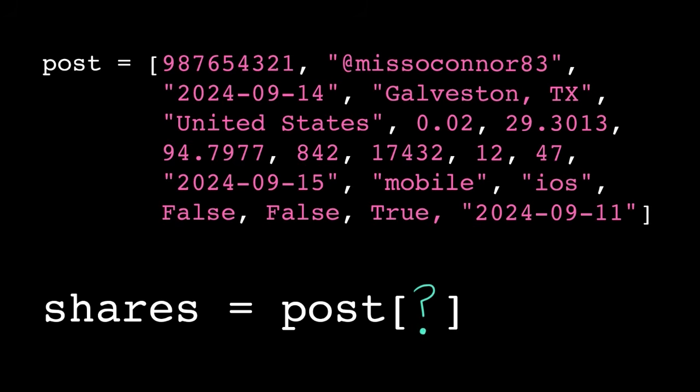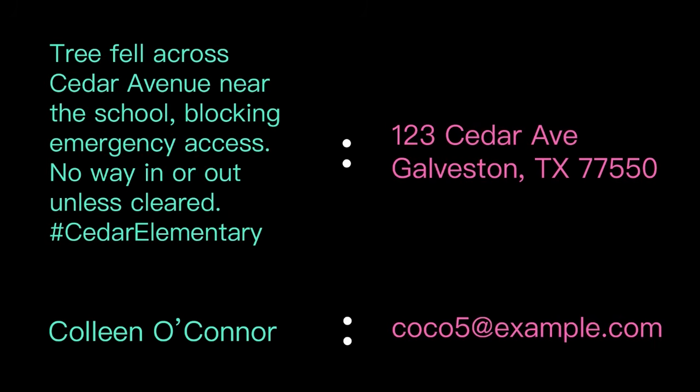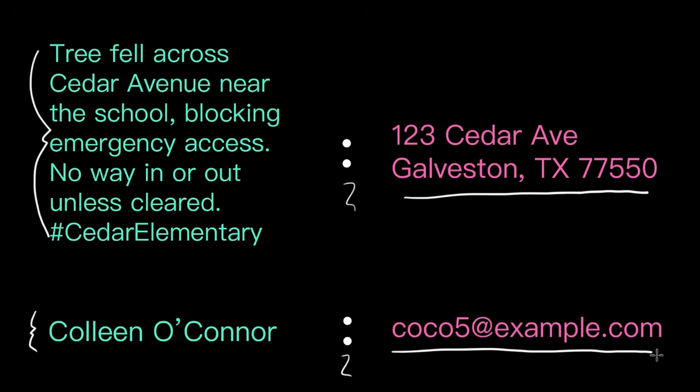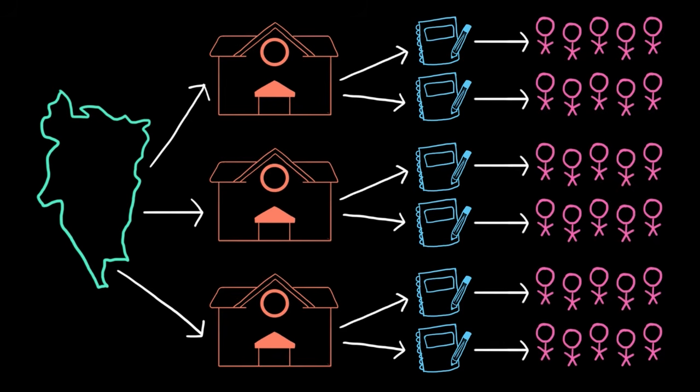And sometimes there are relationships we need to express in our data, like a social media post and the location it was made from, or names and emails. Or a school district might have schools, which have classes, which have students. Organizing that data in a useful way calls for more complex data structures. The data structure we choose for a particular program depends entirely on our use case. Certain data structures are better at certain things.